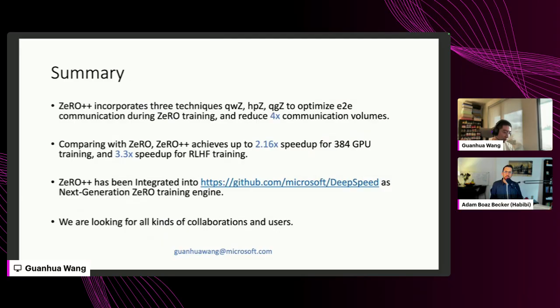Yeah, in Microsoft, we have some production workloads running using ZeRO++. One thing I can say is, for example, the popular small language models at Microsoft, the Phi3 and Phi4 series, use ZeRO++ to improve the training throughput. And we also try to apply our method to some internal non-public workloads, but that I'm not allowed to say. We won't press you on that.